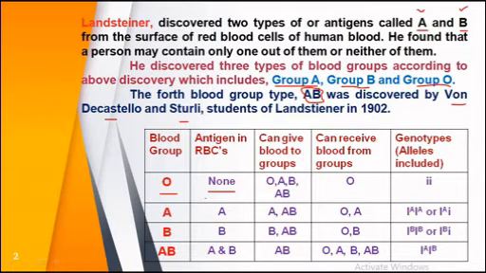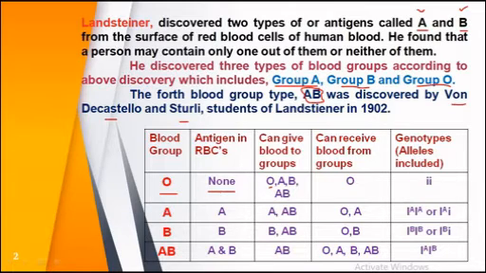So it contains none of any antigen. The person with O blood group can give blood to all types of persons, having blood group O, A, B or AB. So a person having O blood group is known as the universal donor.